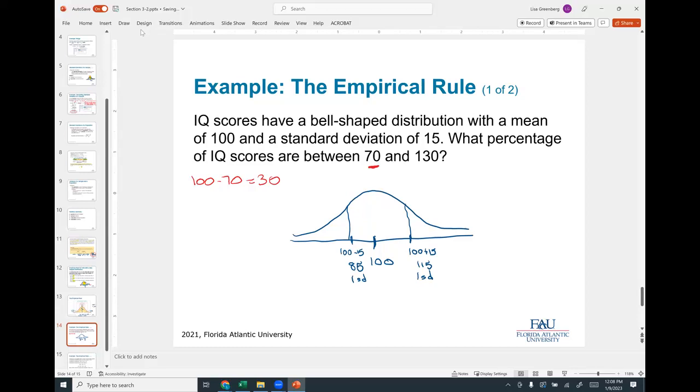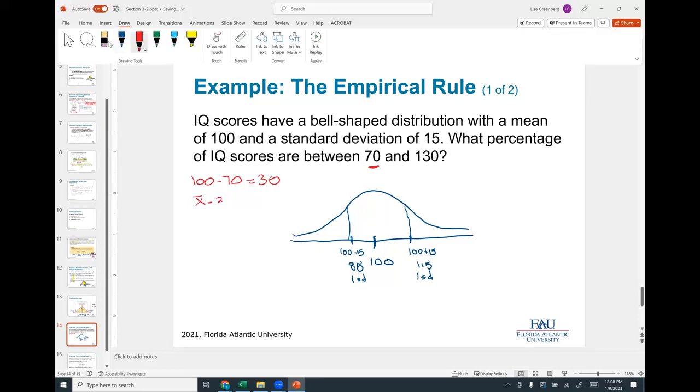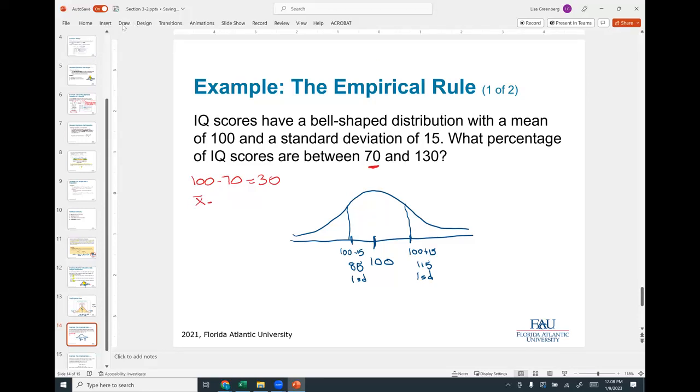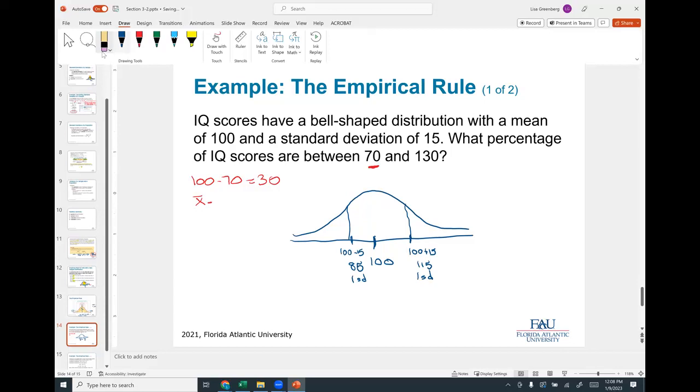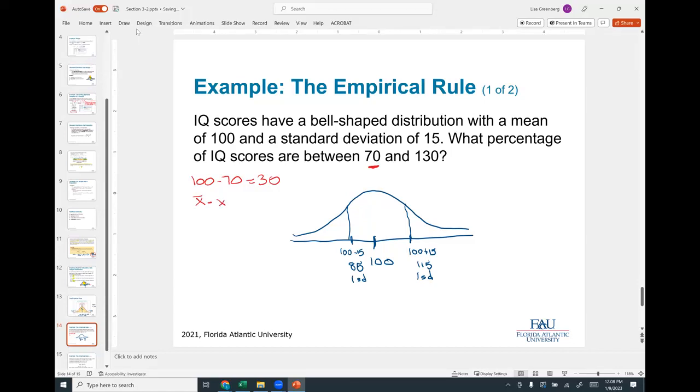So this is X bar minus X. And that is 100 minus 70. And the other way, we have X minus X bar, because we really just want it to be a positive value.